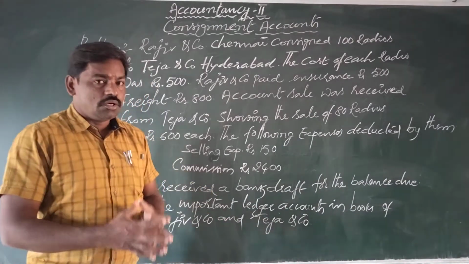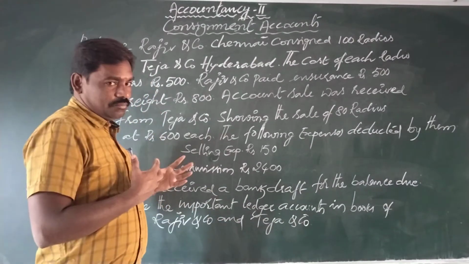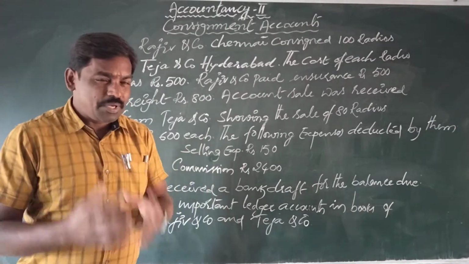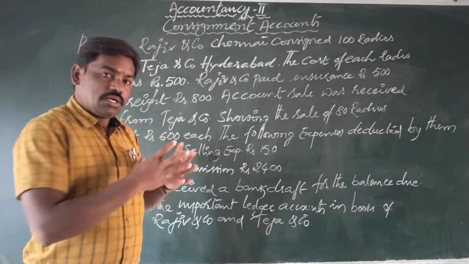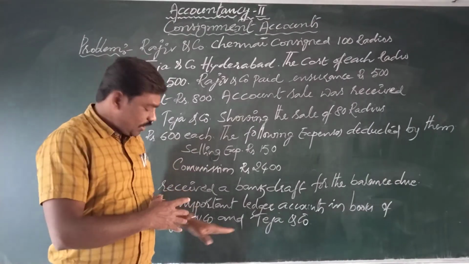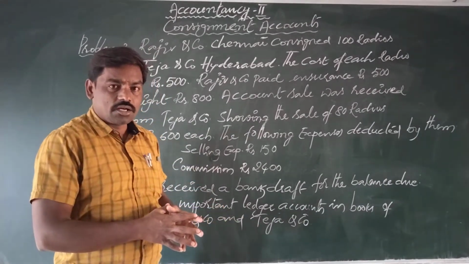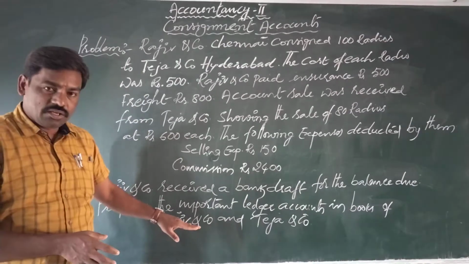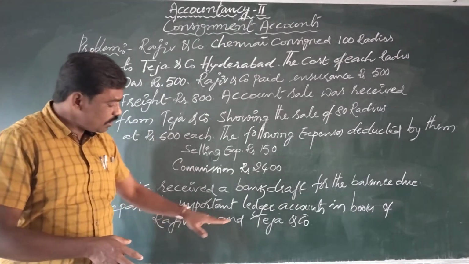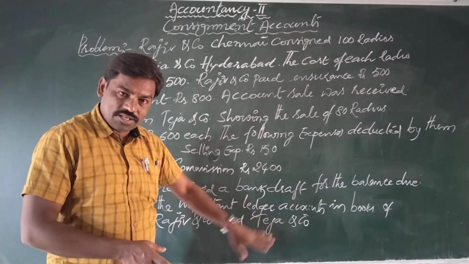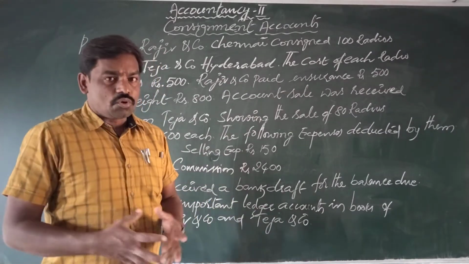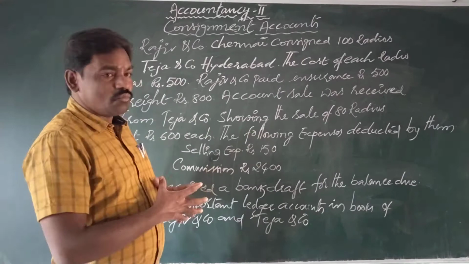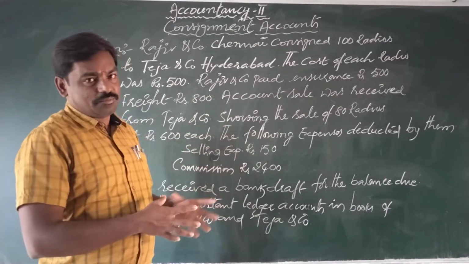Here Raju and Company is a consignor, Teja and Company is a consignee. Before solving this problem, we must understand what points are given in this problem.